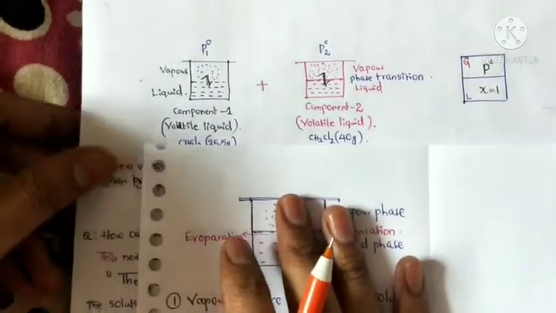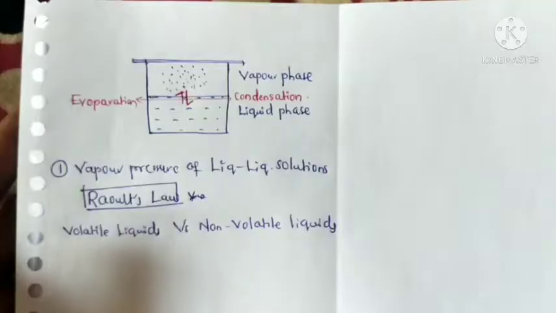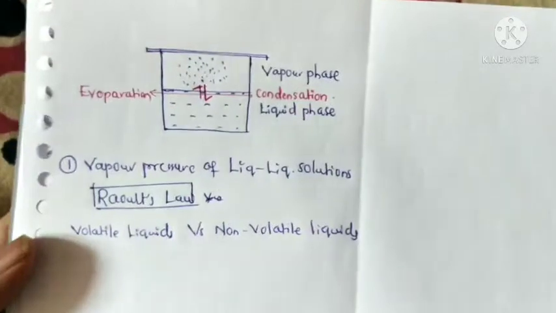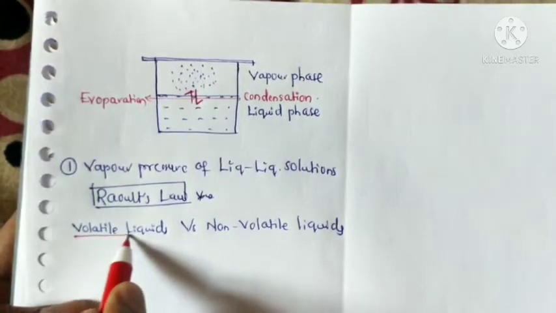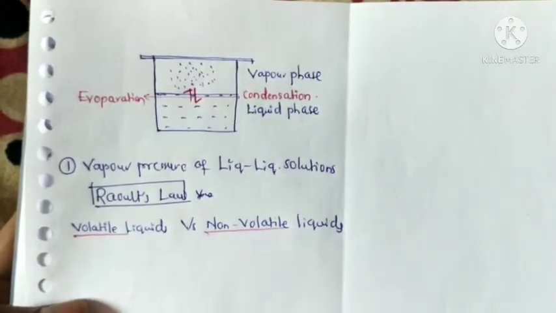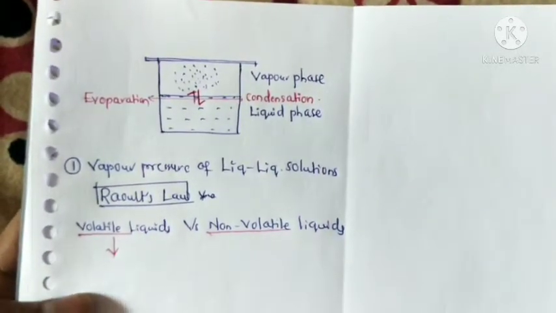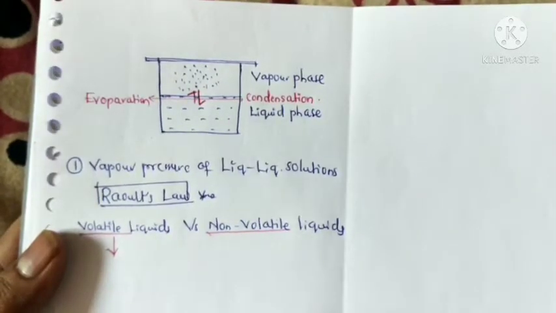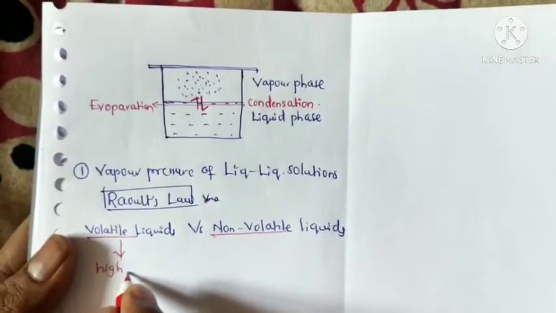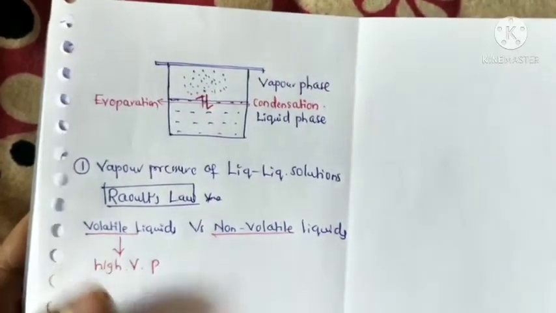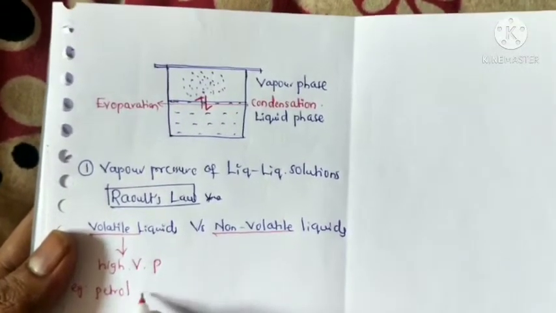Before going to discuss it, some terms are very important. Those are volatile liquids and non-volatile liquids. Volatile liquids evaporate easily. That means they have a higher vapor pressure. So the vapor pressure is high. Examples: petrol, ether.